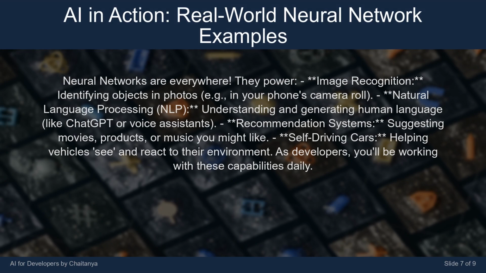Neural networks are everywhere. They power image recognition, identifying objects in photos, e.g., in your phone's camera roll, natural language processing, NLP, understanding and generating human language, like ChatGPT or voice assistants, recommendation systems, suggesting movies, products, or music you might like, self-driving cars, helping vehicles see and react to their environment. As developers, you'll be working with these capabilities daily.